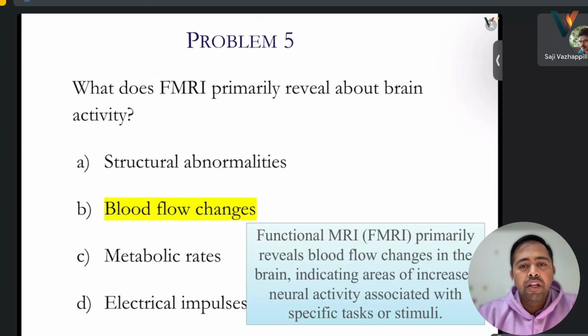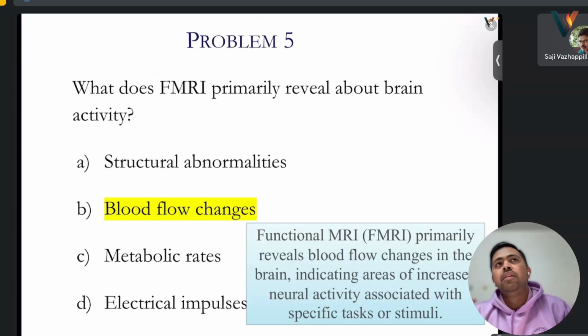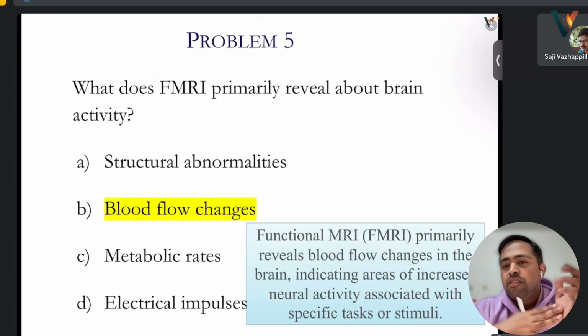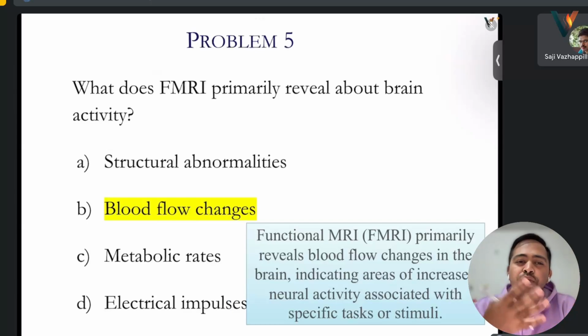No, no, fMRI is primary. The normal machine is different. With the same MRI we cannot take fMRI. fMRI has some extra functionality, along with MRI it will have some more features. It's an advanced form of MRI.